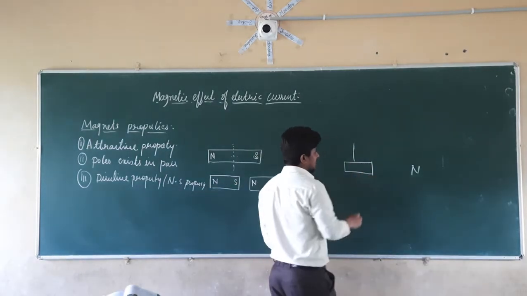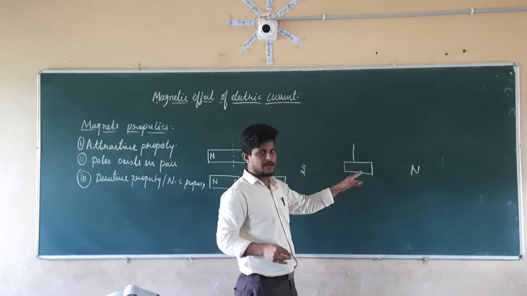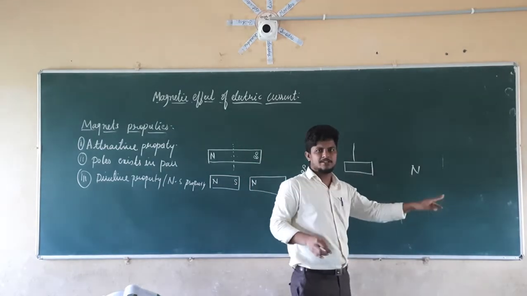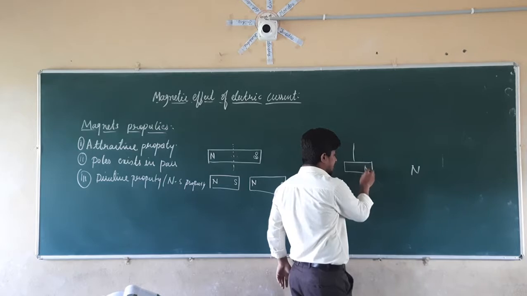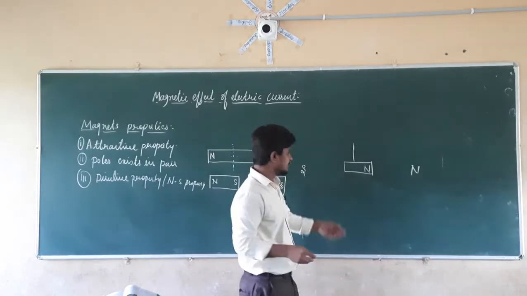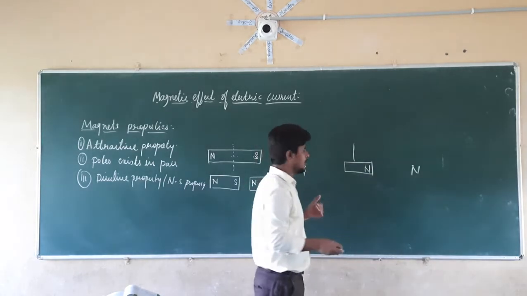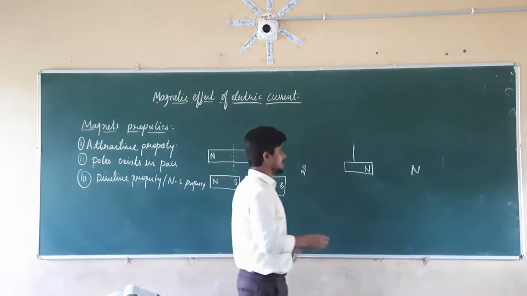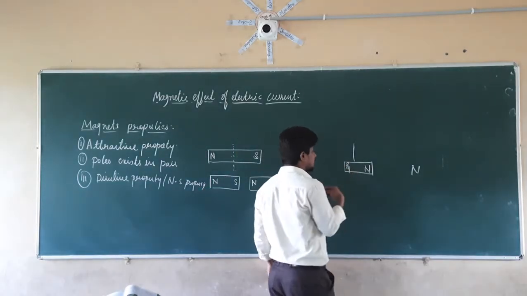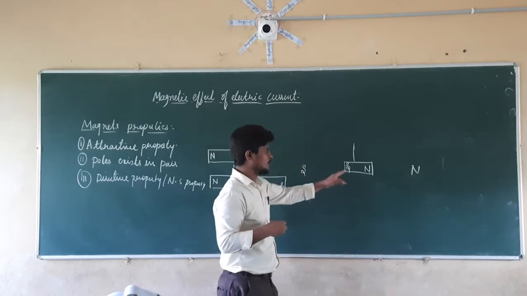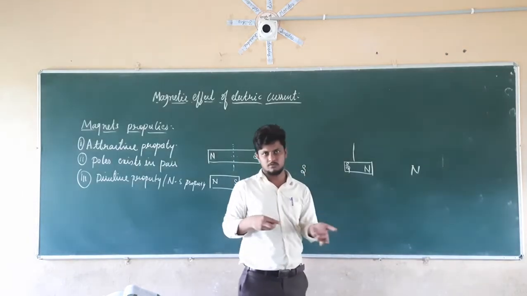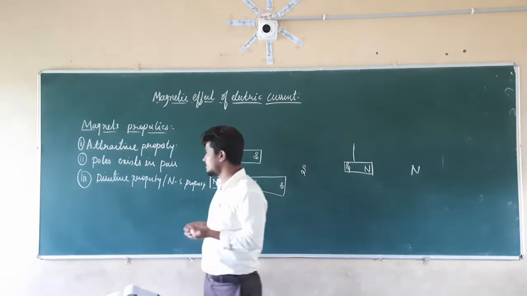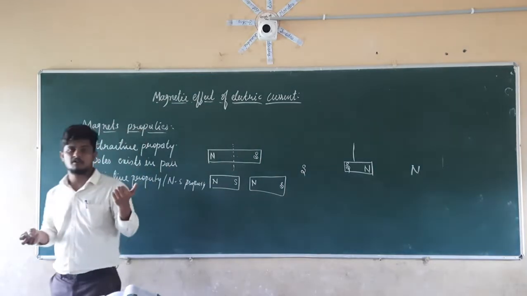Whatever the direction of the magnet, the pole of the magnet which is towards the north direction is the north pole of that magnet, and the other pole which is in the direction of the south is called the south pole. North pole and south pole. Right. So this is the third property of the magnet.